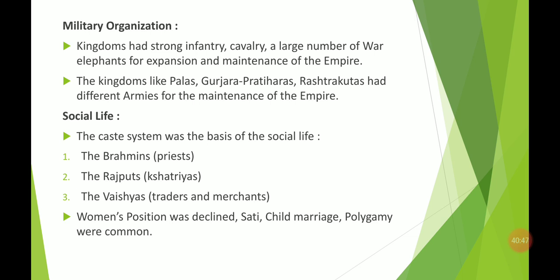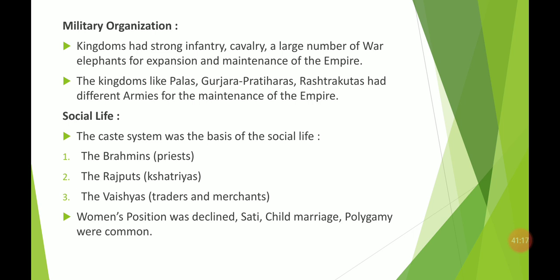The kingdoms of the Palas, Gurjar Pratiharas and Rashtrakutas had several kinds of armies, some with cavalry, some with infantry, some with a large number of elephants. This shows the power of the kingdom, and these armies helped them expand their territories and maintain the whole empire.